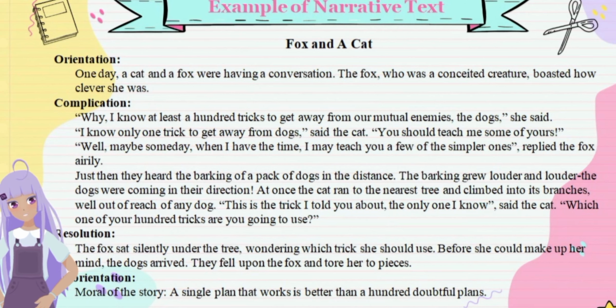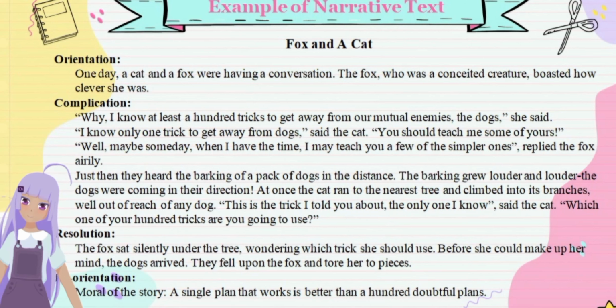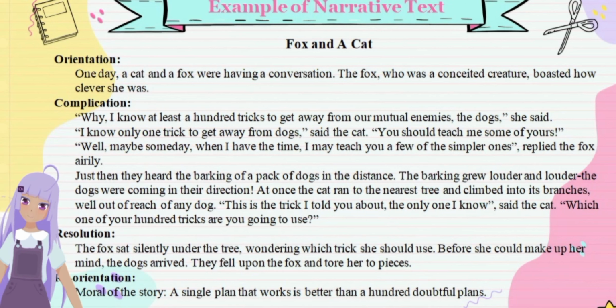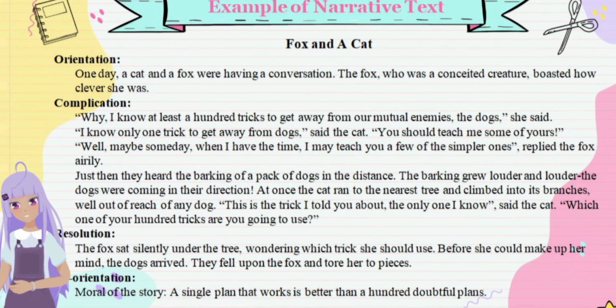Resolution. The frog sat silently under the tree, wondering which trick she should use, before she could make up her mind. The dogs arrived. They fell upon the frog and tore her to pieces. Reorientation. Moral of the story: a single plan that works is better than 100 doubtful plans.